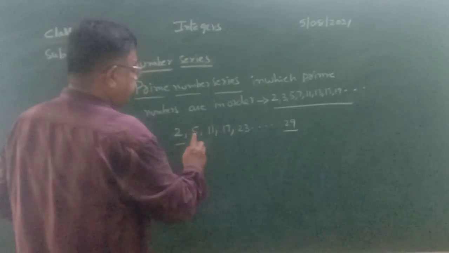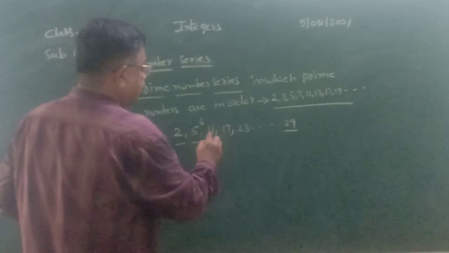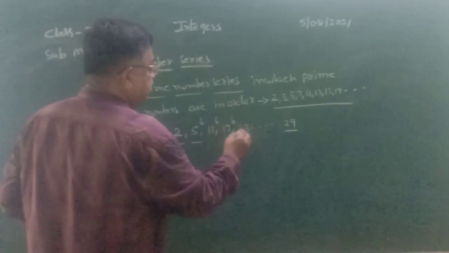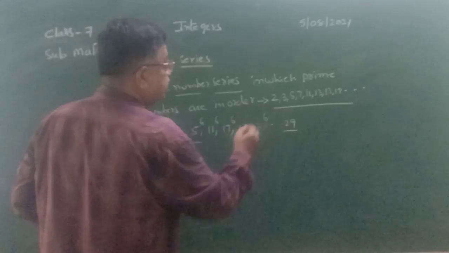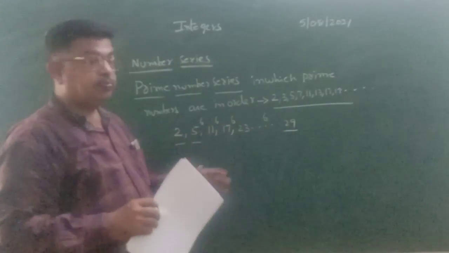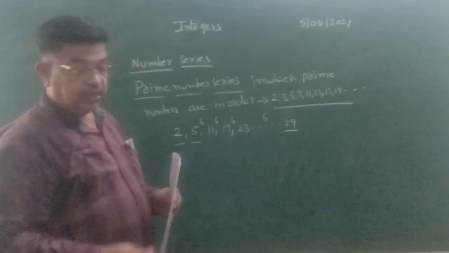If you observe, the difference between 5 and 11 is 6, between 11 and 17 is 6, between 17 and 23 is 6, and between 23 and 29 is also 6. They are following a particular order.